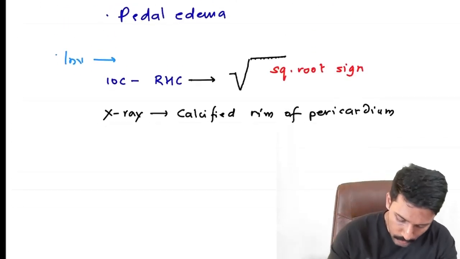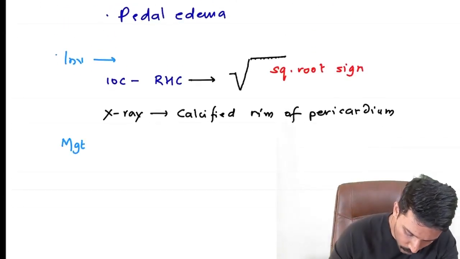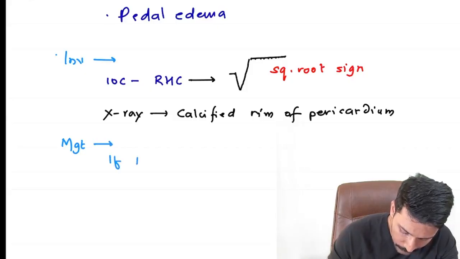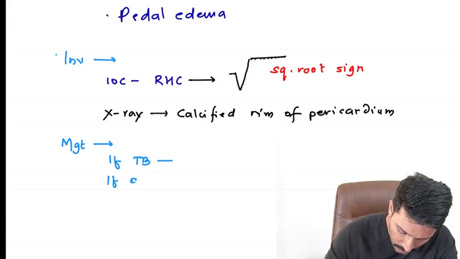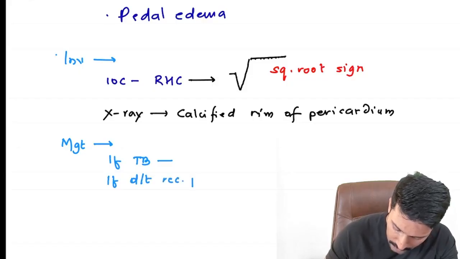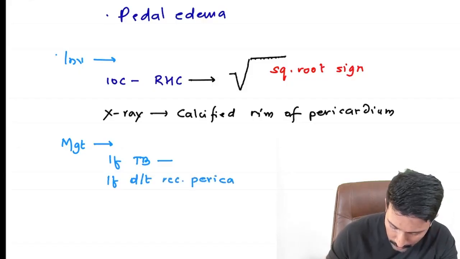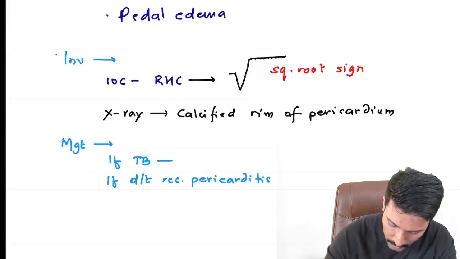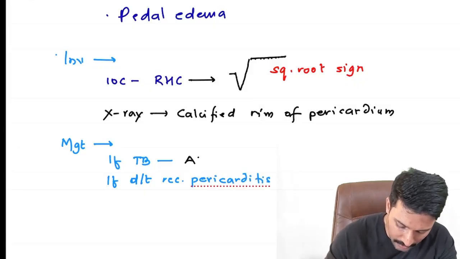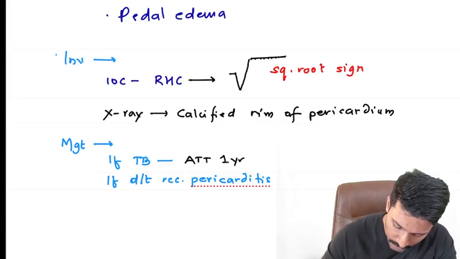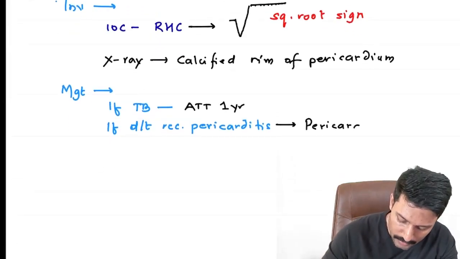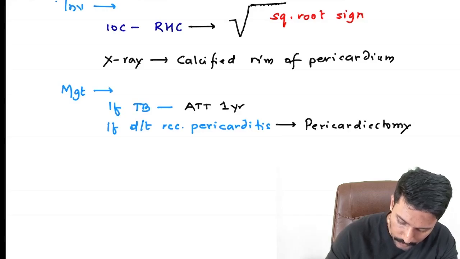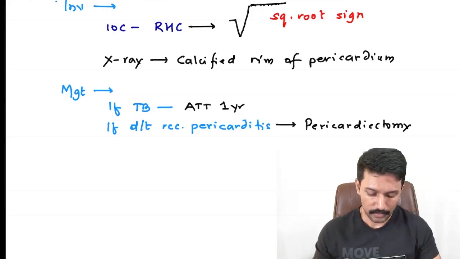So with that, once you confirm the diagnosis, when it comes to the management of constrictive pericarditis, if TB is the cause, we treat them with ATT, and if it is due to recurrent acute pericarditis, then what should I do? Pericardiectomy or pericardial stripping. If TB, we go ahead with ATT generally for 1 year, but if recurrent acute pericarditis is the cause, we go for pericardiectomy or pericardial stripping. That's about our constrictive pericarditis.